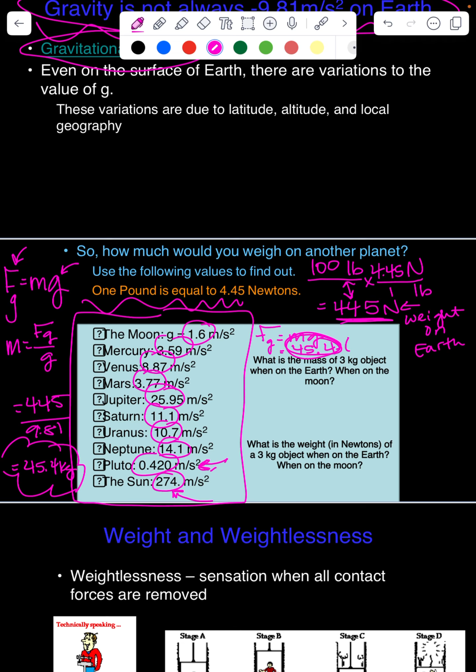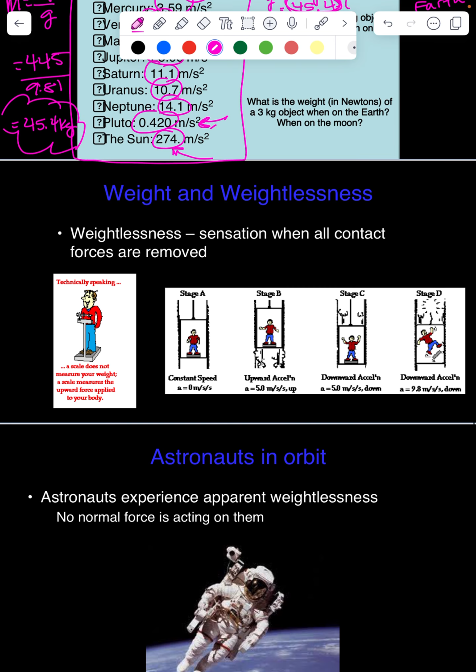All right, all that means is that they just have different amounts of gravity working on them. Their mass has stayed the exact same. Now whenever we talk about weightlessness, you can never technically be weightless, because we know weight is the same thing as the force of gravity. And we know that the force of gravity is equal to mass times acceleration due to gravity. Well, we always have mass and we always have some amount of gravity working on us. So we're always going to have some weight.